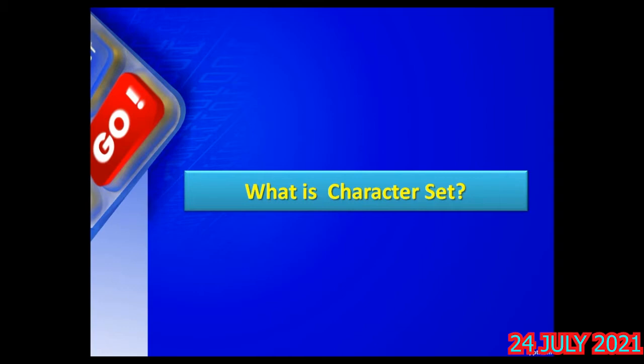Thus, maybe an alphabet, maybe a digit, or maybe a special symbol. In general, it is called a character. If you know the characters in the English language, like alphabets, digits, and special characters, that is not the end of it. That does not mean you know the English language properly. You need to know the grammar of that language, because using these basic characters, we constitute words.